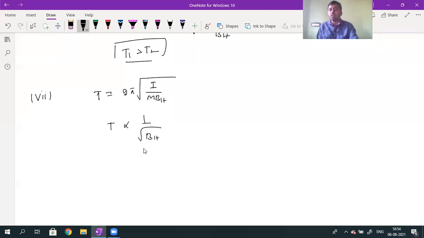Actually, BH value is not constant everywhere. BH value changes from place to place. Regarding this BH value, we will come to know when we take the resultant B. The resultant formula is from the parallelogram law only. BR is given by root over B square plus BH square plus 2 into B into BH into cos theta, the parallelogram law formula.